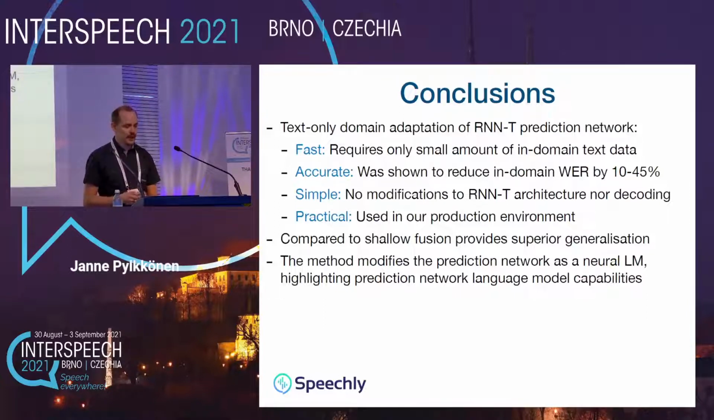Compared to shallow fusion, our RNN-T adaptation achieves comparable improvements, but with drastically better generalization if out-of-domain utterances are observed after the adaptation. The adaptation method relies on interpreting the RNN-T prediction network as a neural language model, which shows that the prediction network does indeed hold important language model capabilities. There are more details about this aspect in the paper. For example, we noticed that it was important to initialize the prediction network from a neural language model. And that concludes my talk.